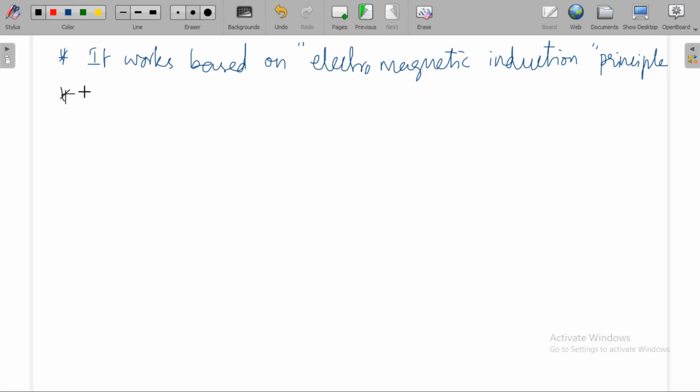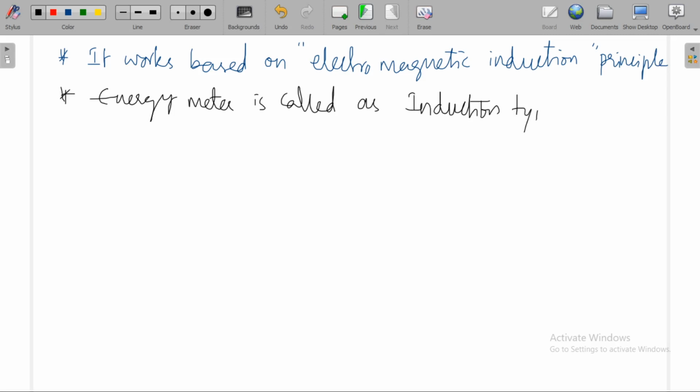That's why energy meter is called an induction type instrument, because it works based on electromagnetic induction principle.